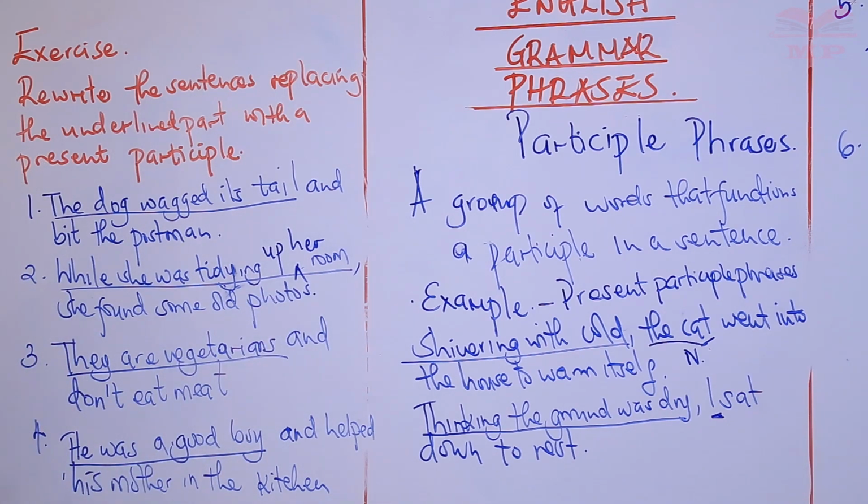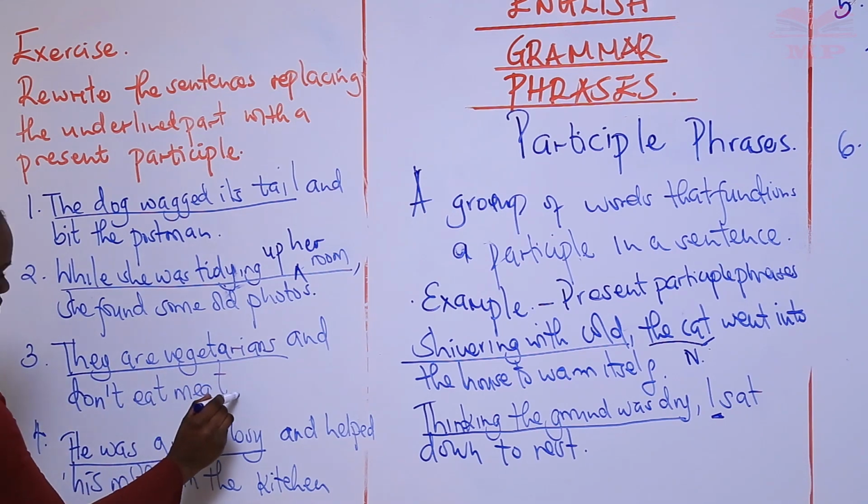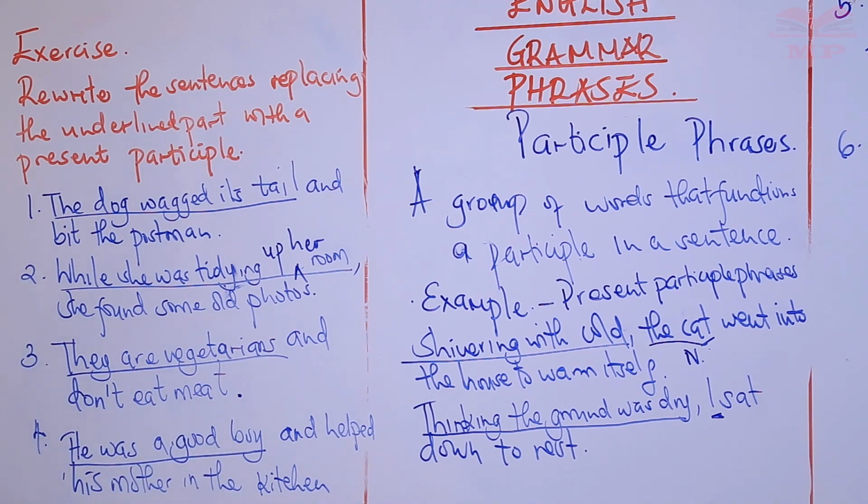They are vegetarians and they don't eat meat. Again, in both sentences, you are replacing the underlined part with a present participle phrase. He was a good boy and helped his mother in the kitchen. Again, you're replacing the underlined part.